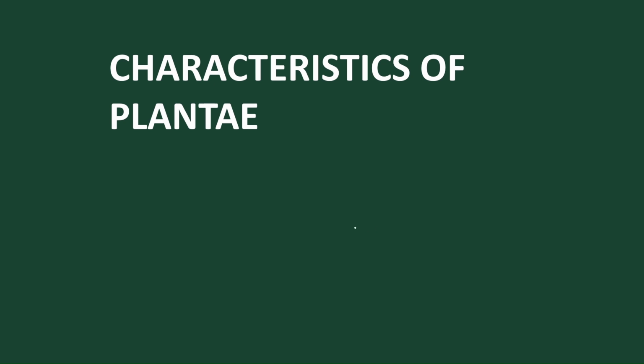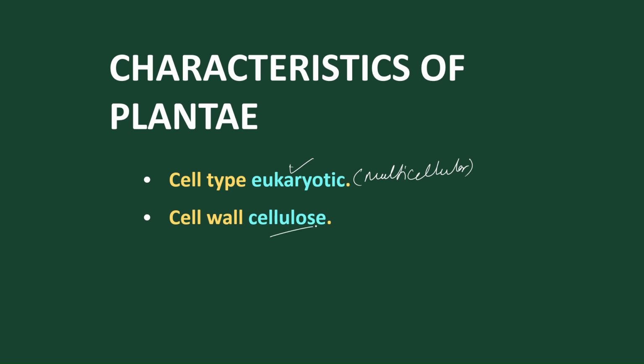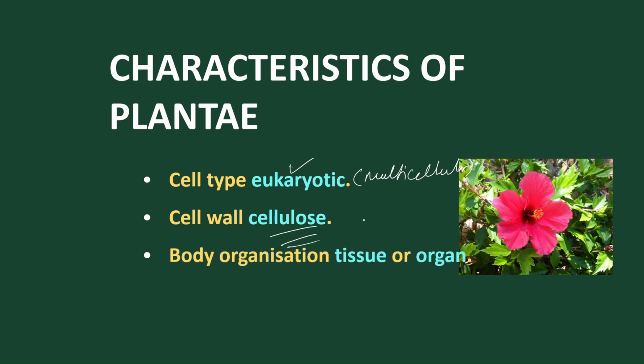Now let's talk about plants, or the Plantae kingdom. Plantae are mostly eukaryotic and most are multicellular, and the cell wall is made up of cellulose and also contains pectin and hemicellulose.